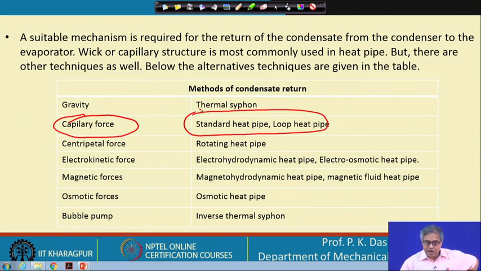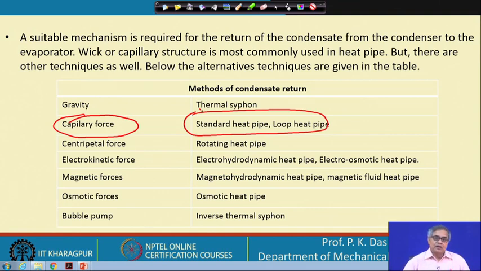Electrohydrodynamic heat pipe and electroosmotic heat pipe are heat pipes which use electrokinetic force. Then magnetic force is also possible.